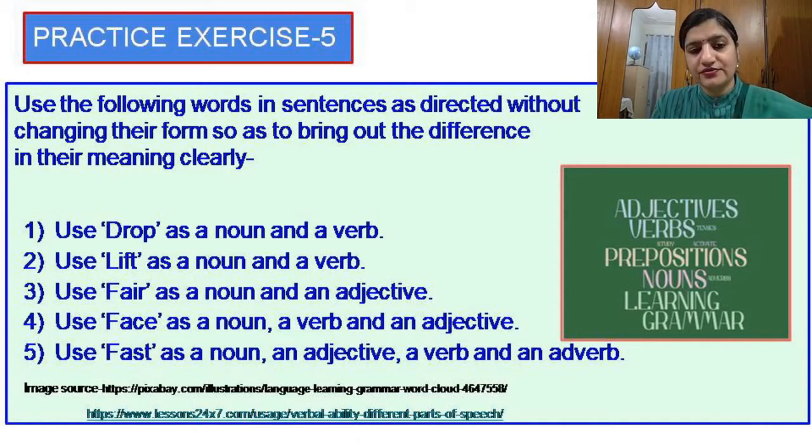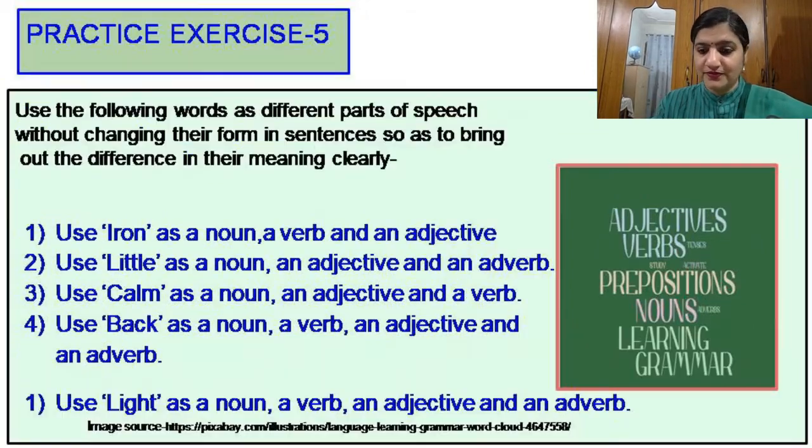I'll show you an example. For example, drop. The drops of rain on leaves after a heavy rainfall look very beautiful. Or as a verb, will you drop me at the railway station? Now here drop is a verb. It's the same exercise being continued.